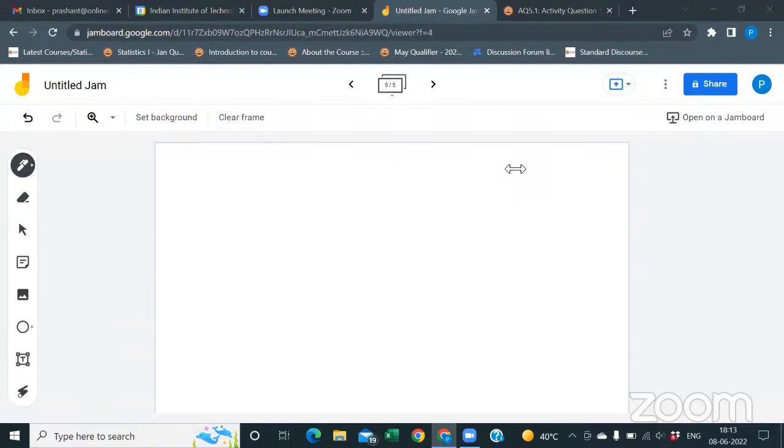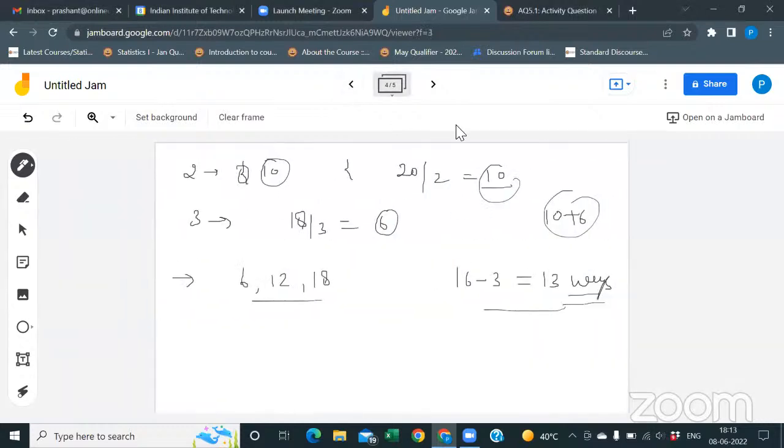Sir, there is one more doubt. Can you explain 0 factorial? How is it 1? Actually, suppose you have 0 things. Just assume. Then in how many ways can you arrange it? Only 1. There is only one way in which you can arrange no things. So that is the meaning of 0 factorial. We don't have anything, so why would we arrange it? Factorial represents how many ways we can arrange.